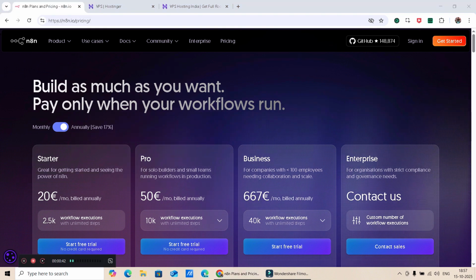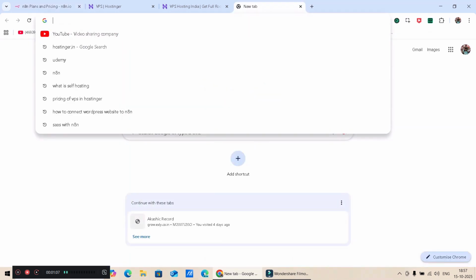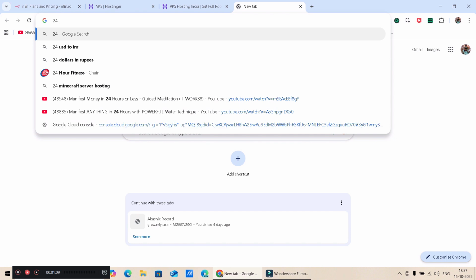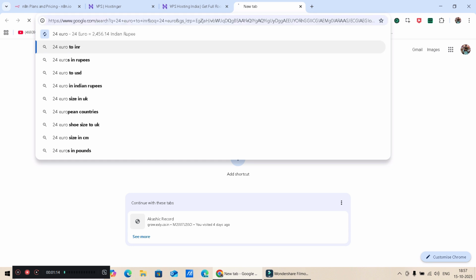So n8n has an advantage of self-hosting, and it can be self-hosted with n8n itself, but it is very costly. Monthly they will charge around 24 euros, and 1 euro comes around 100 rupees in Indian money. So you can calculate 24 euro to INR.